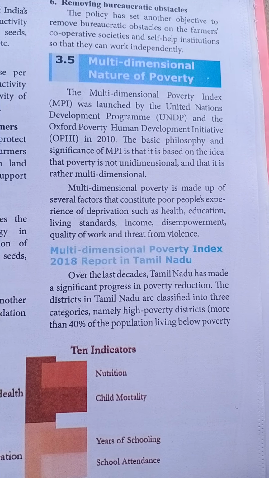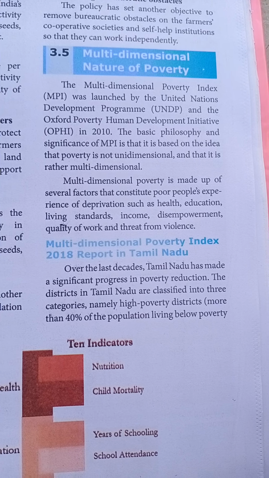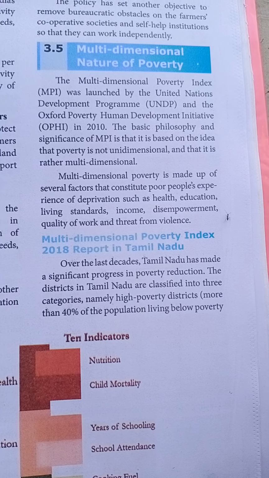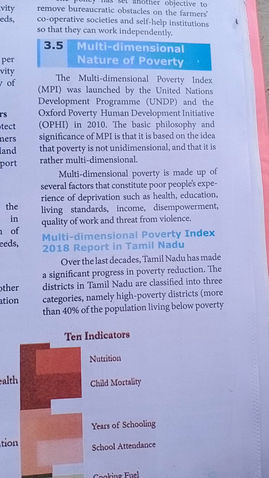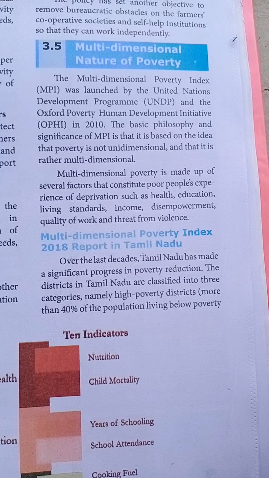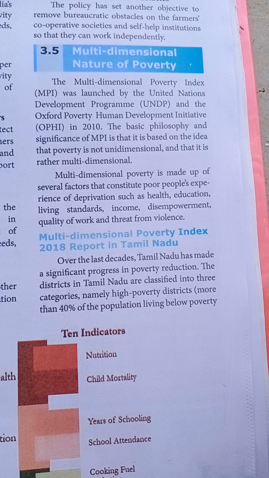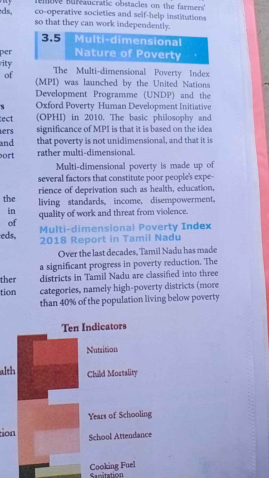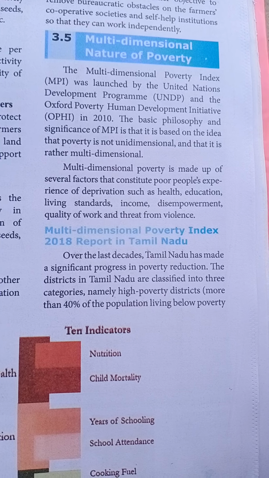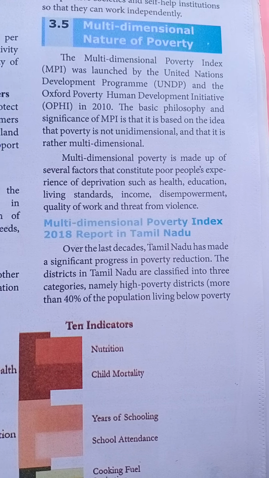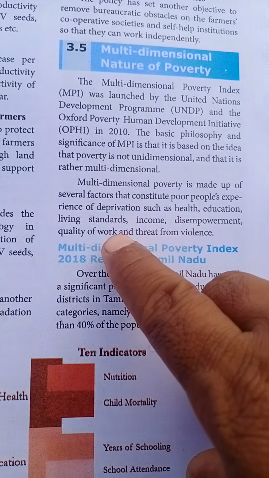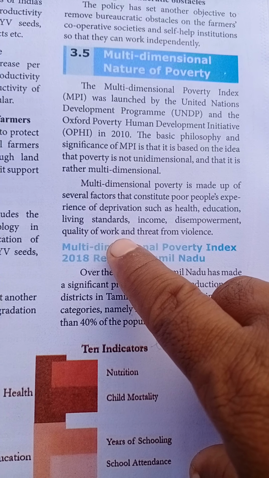So the several sectors affecting poverty are: health condition becomes very poor, education becomes very poor, living standards of the people are very poor, income is very low, disempowerment, low quality of work, and threat from violence. So these are the factors that decide whether people become poor. These are the factors that push people into poverty.